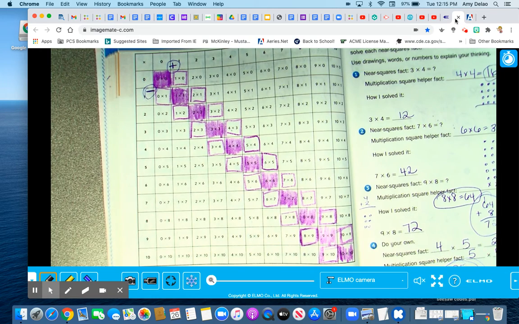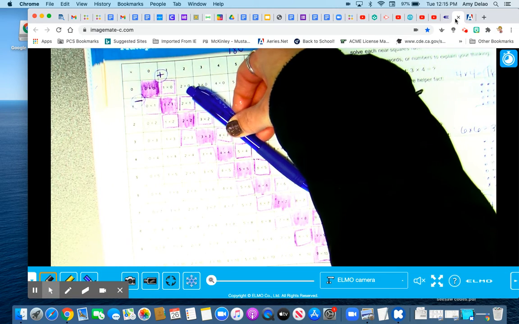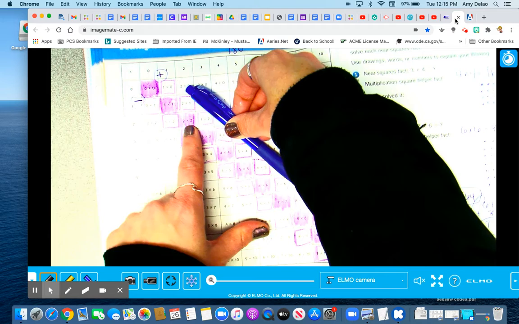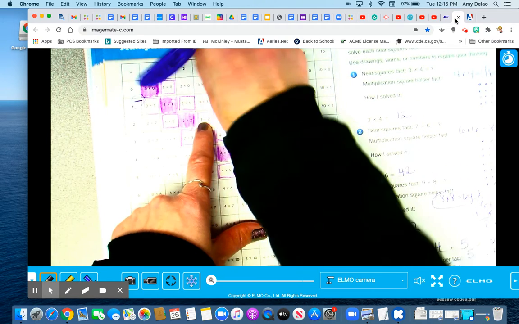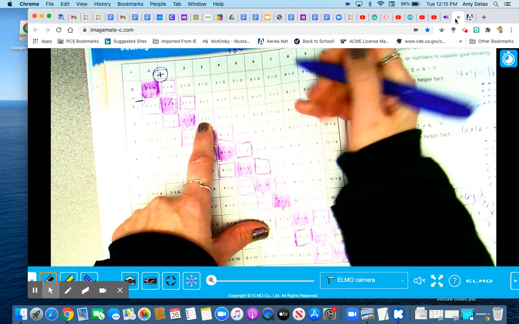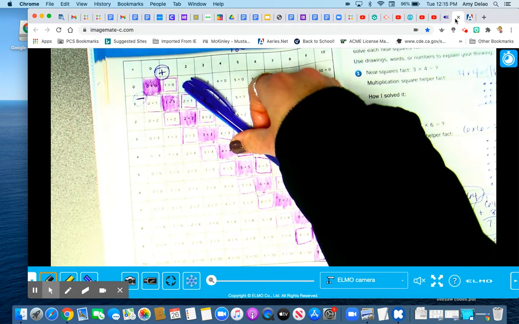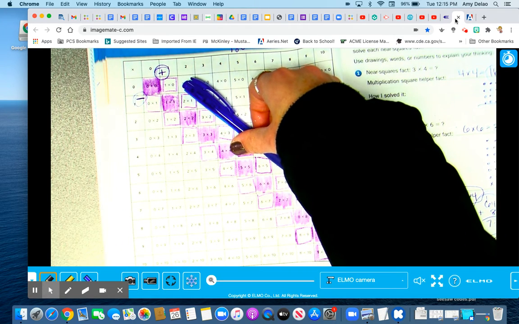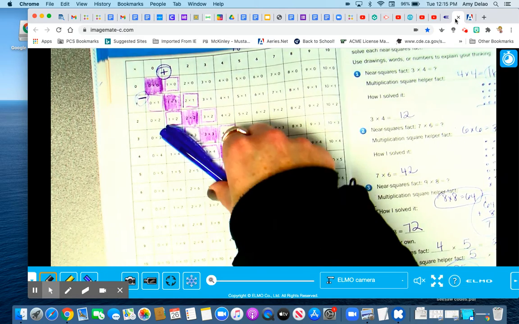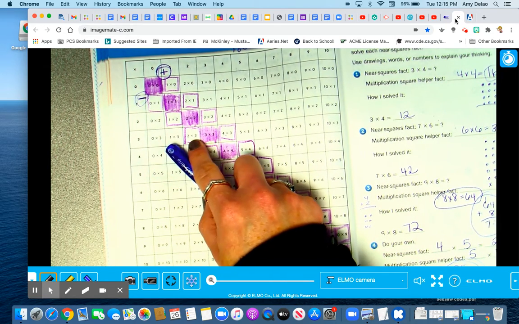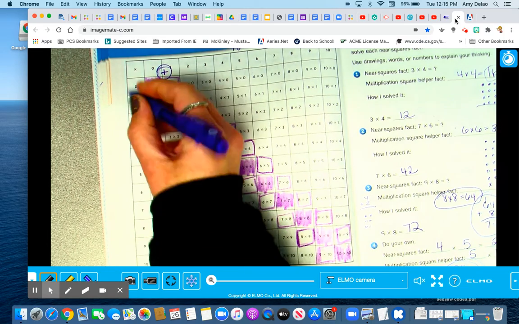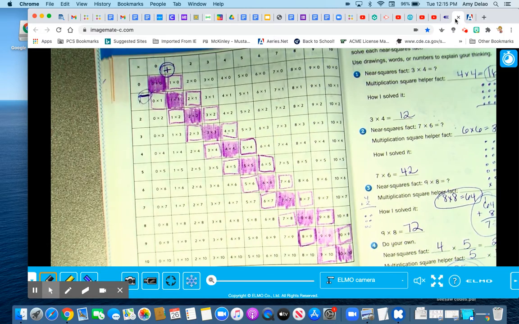Okay, and we also figured out that this row, okay, they're bigger numbers than the square. So 2 times 2, there's 3 times 2. So I'm going to be adding. Okay, so we put a plus sign up here to remember that if the number is on this side, I know I'm going to have to add, okay, or add a row. Down here, the numbers are smaller. So here's 3 times 3. This one's 2 times 3. So I know I'm going to have to subtract, okay?